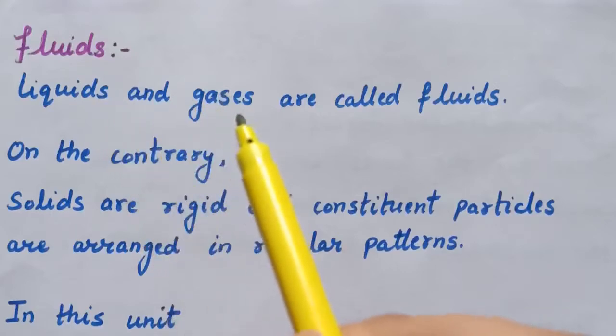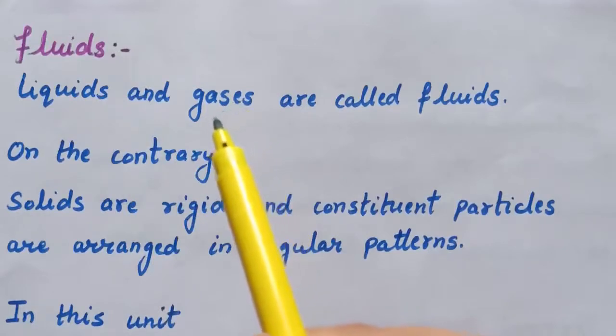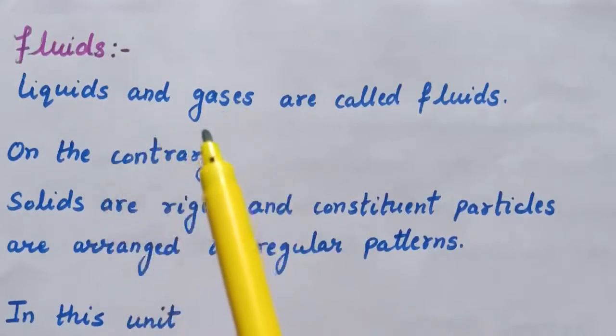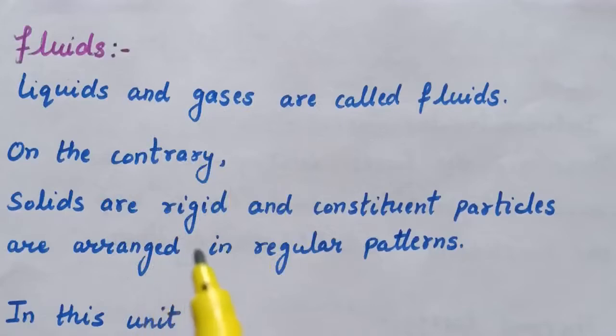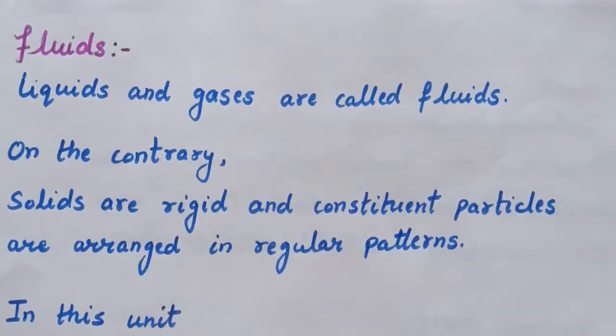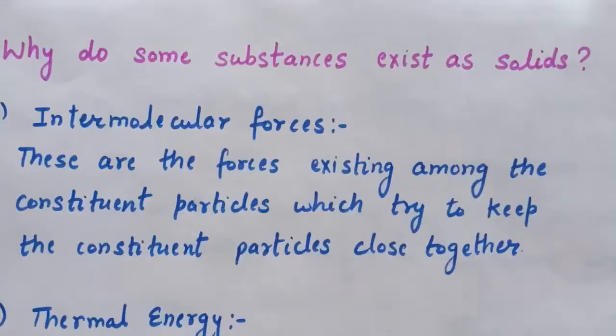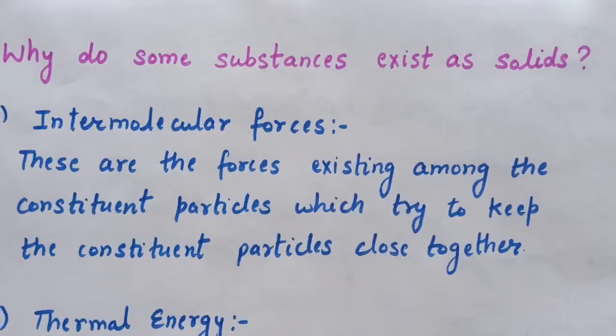On the other hand, in solids, the constituent particles have fixed positions and can oscillate about their mean position. This explains that solids are rigid and the constituent particles are arranged in a regular pattern.